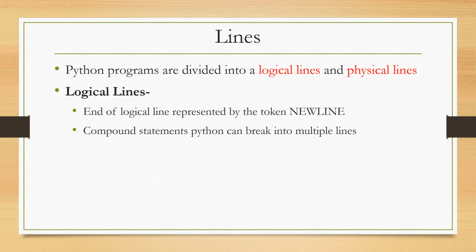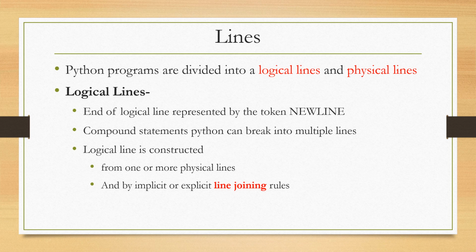Compound statements can break into multiple lines. Here compound statements means group of statements. A logical line is constructed from one or more physical lines by following the implicit or explicit line joining rules.